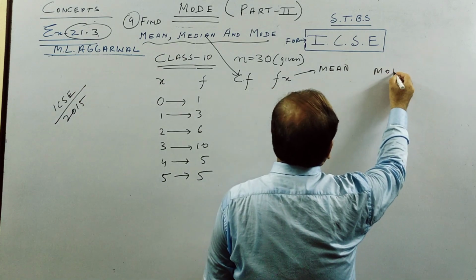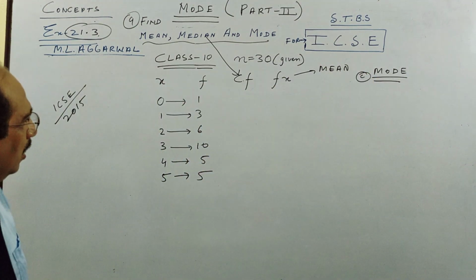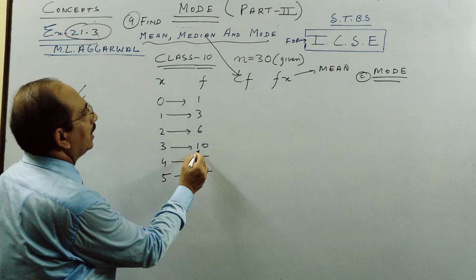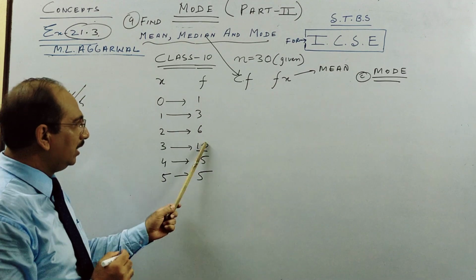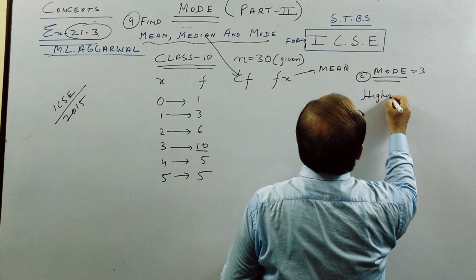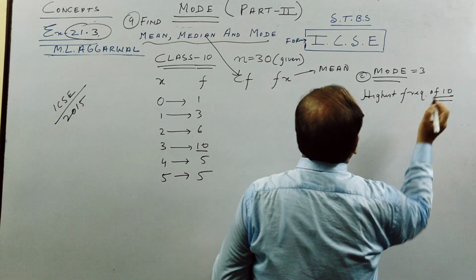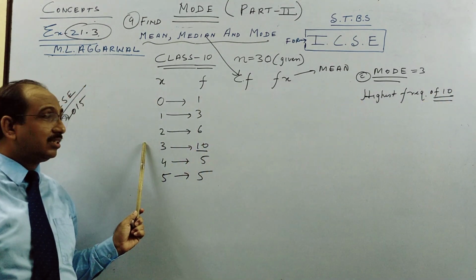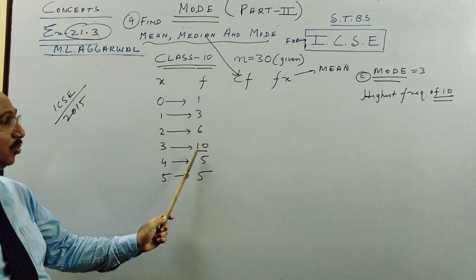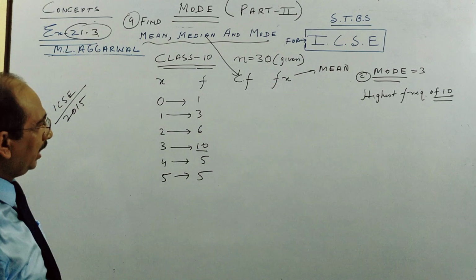I start with the last one, mode, because it will be easier for you to understand. Mode, you see children, here nothing you have to do. This is for, as I told you, median. This is for mean. Mode, simply you see 10 is the highest frequency. So 10 is not the answer, 3 is the answer. The variate 3 has the highest frequency of 10. Frequency is never the answer, so don't write 10, it will be wrong. Mode is 3.